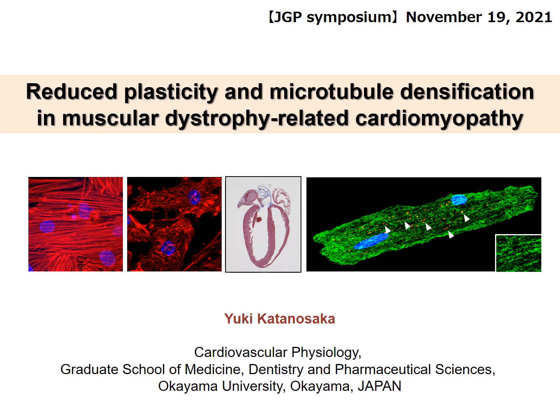Today, I'd like to talk about the cellular and molecular pathomechanisms in muscular dystrophy-associated heart failure, as revealed by the fukutin-deficient mice.